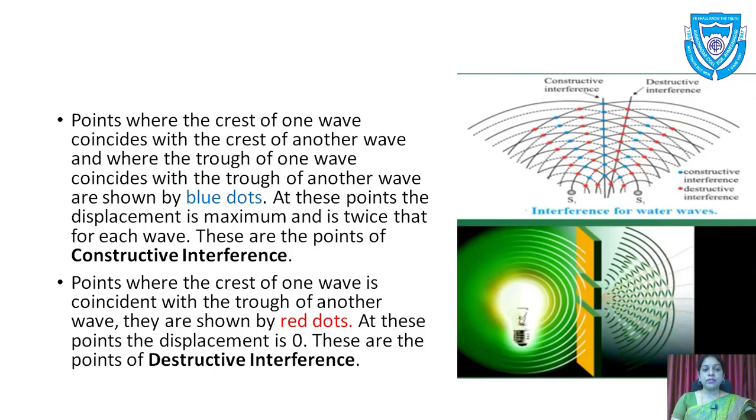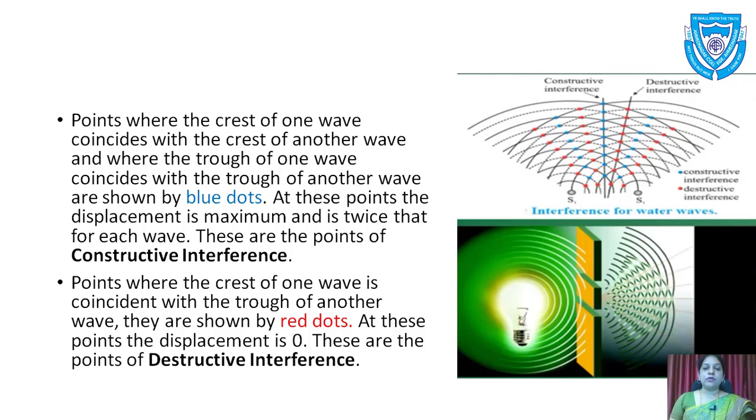The definition of constructive interference is: points where the crest of one wave coincides with the crest of another wave, and where the trough of one wave coincides with the trough of another wave, are shown by blue dots. At these points, the displacement is maximum and is twice that of each wave.